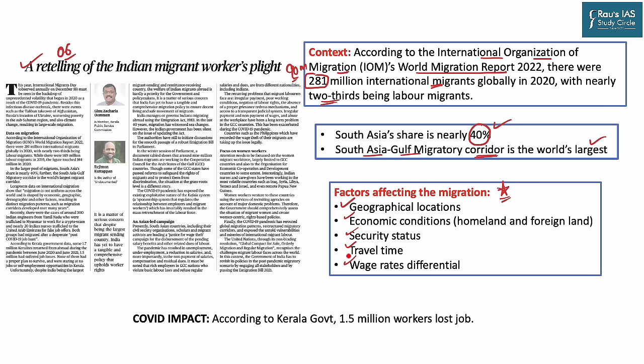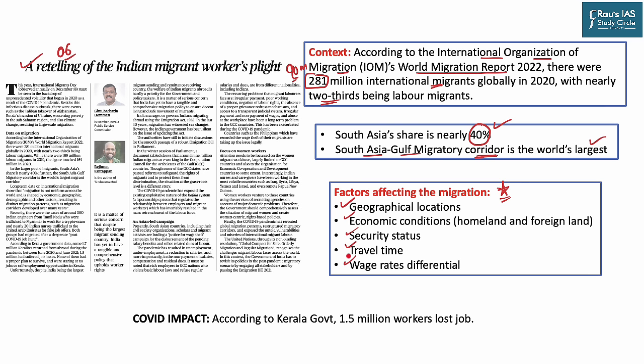So, a laborer would try to move to other positions or other nations where they can get more for the same amount of skill. So, if a person is working as a laborer in the construction sector, he is going to earn more money in Dubai than what he can earn in Delhi.